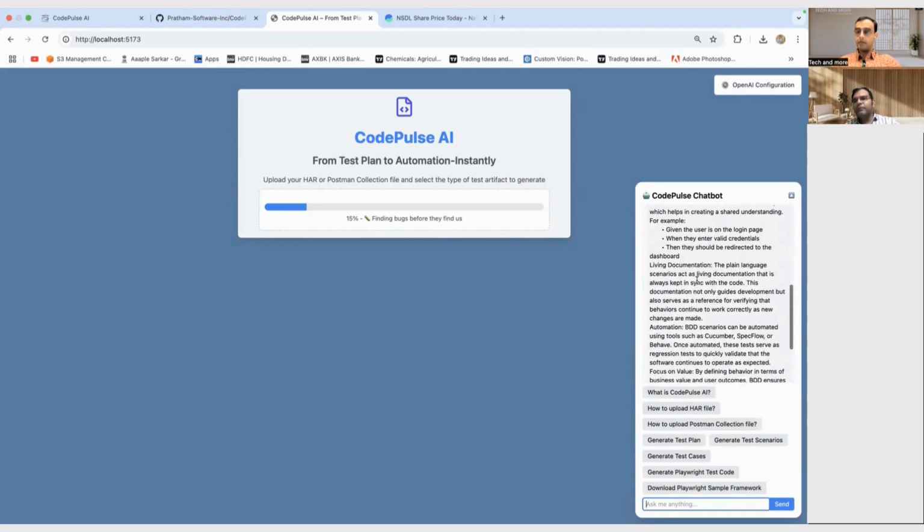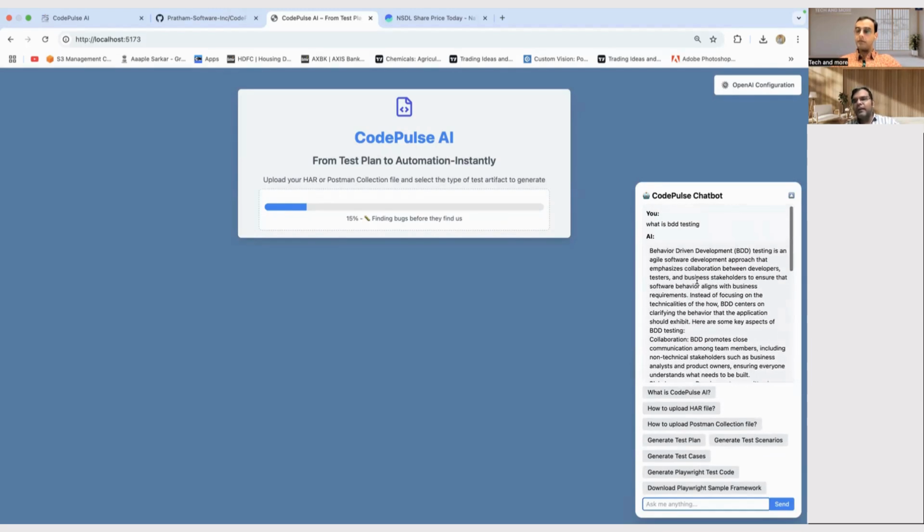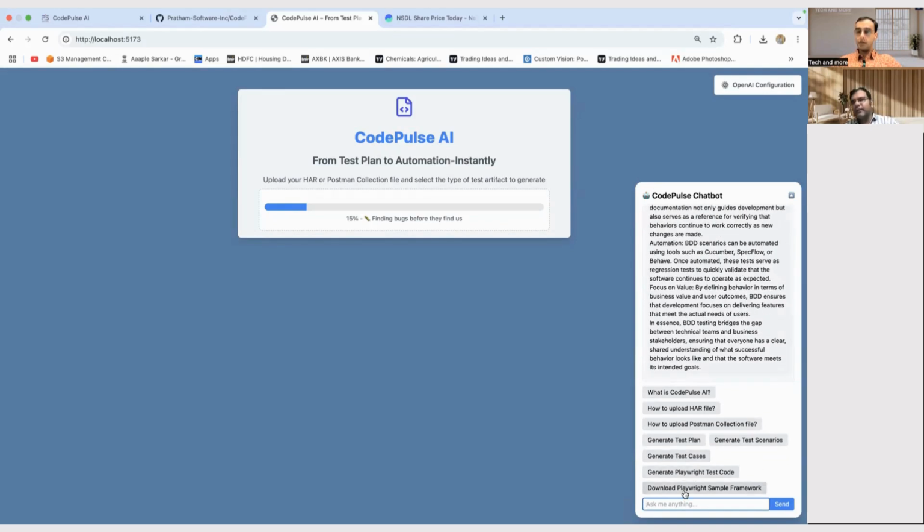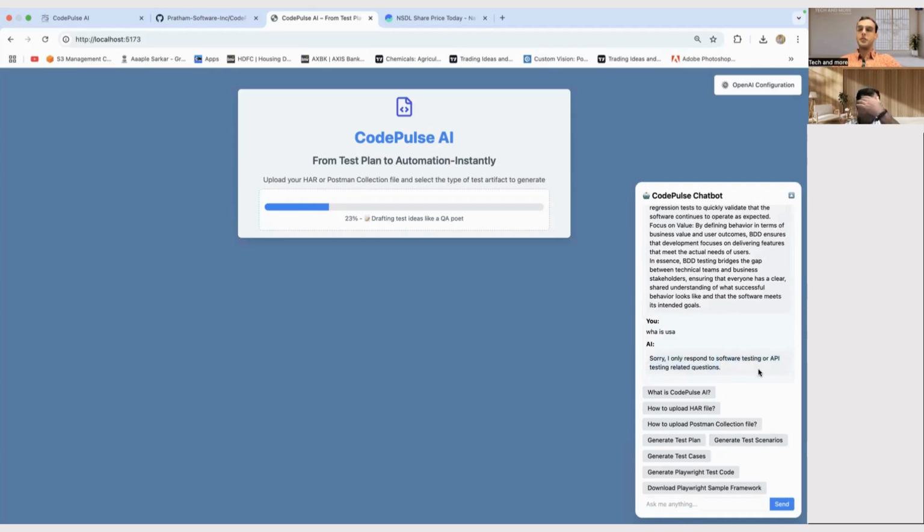It will give you realistic answers from the AI, whatever model you have associated. So it is talking with that. And if you talk about something irrelevant, it will not answer you. It says it will only respond to software testing or API testing related questions. We have done this to save tokens, so if you want to talk about testing and around that, it will answer you.